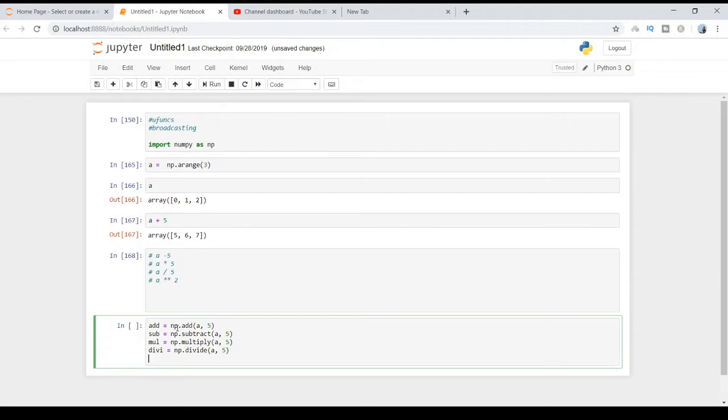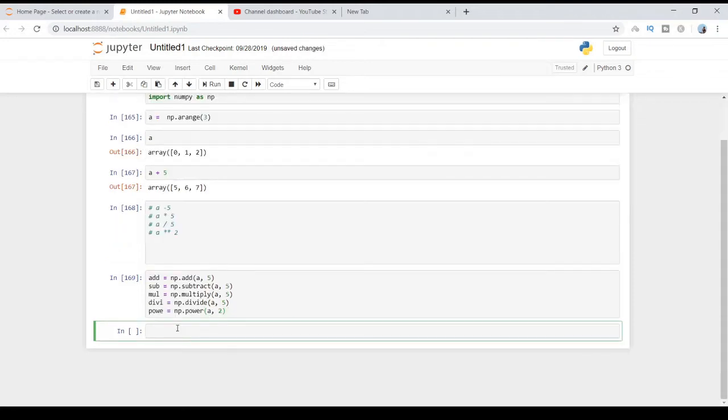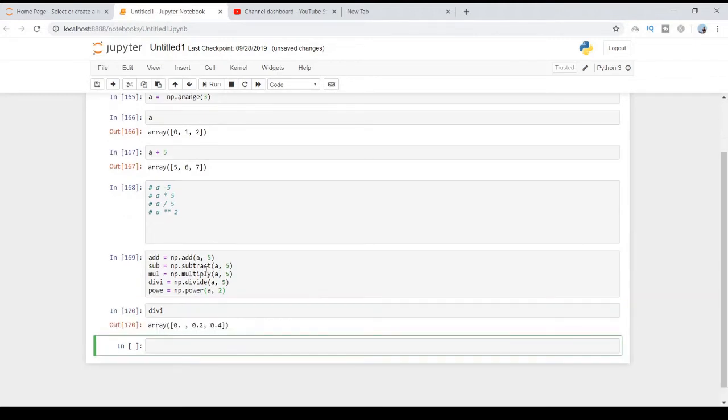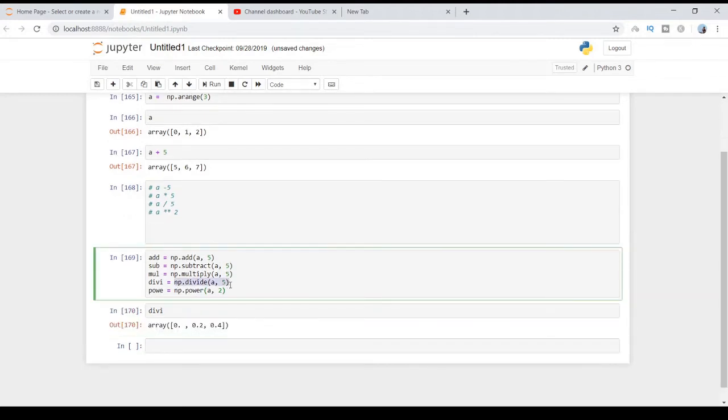If you want to get the power value, you can say power equal to np.power a comma 2, a power 2. Shift enter, and you will get a new array with the new values. Like in this case, the new value will be a divided by 5.